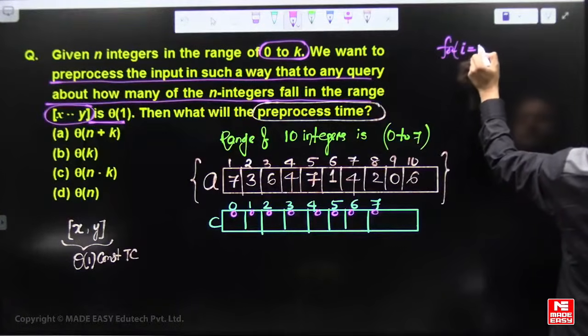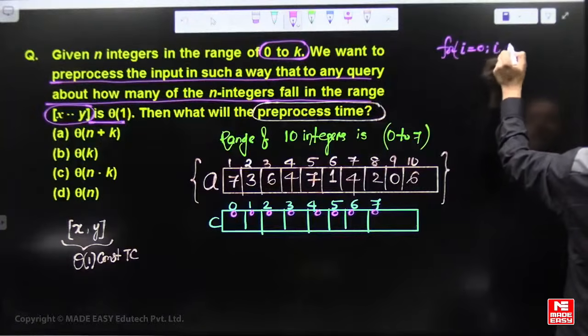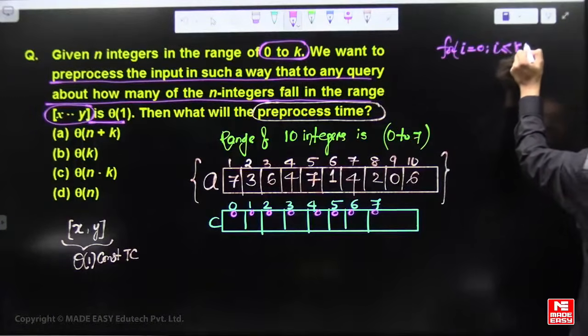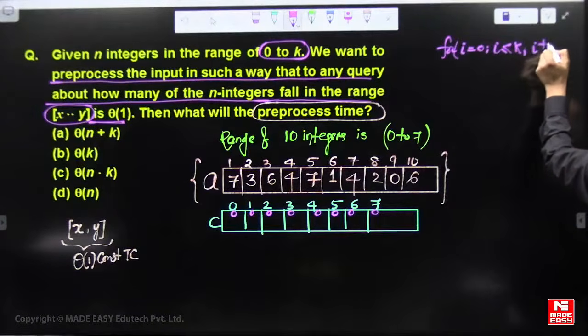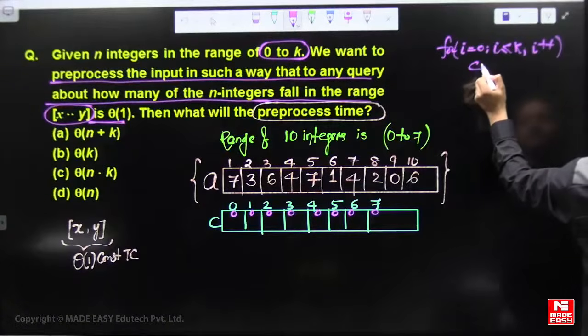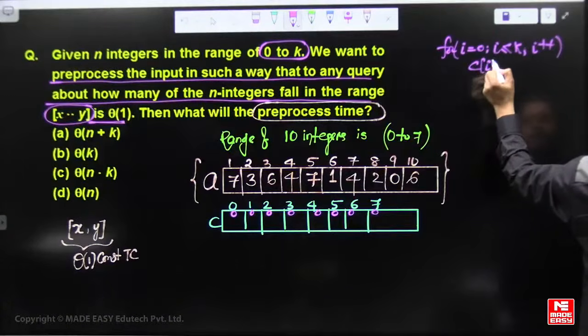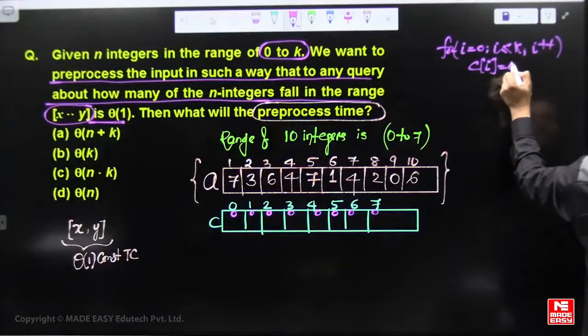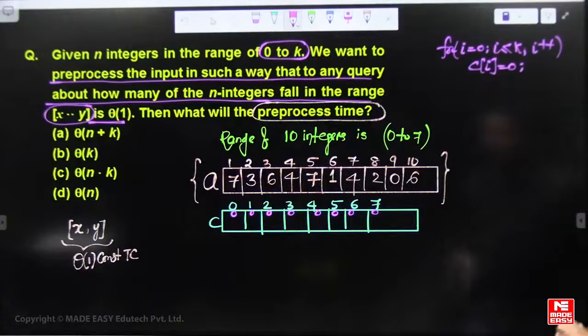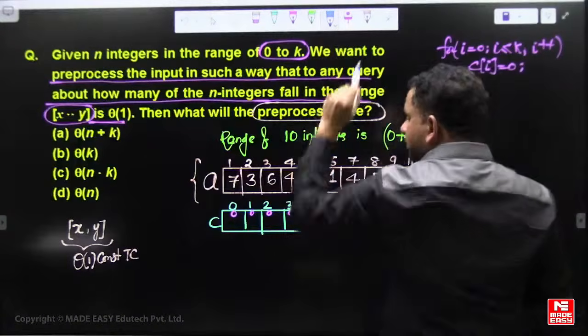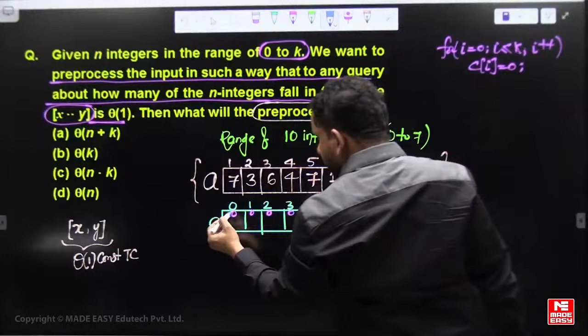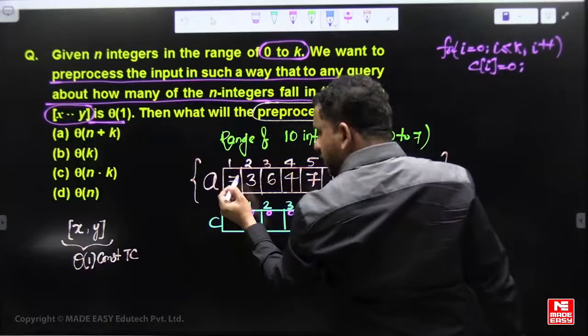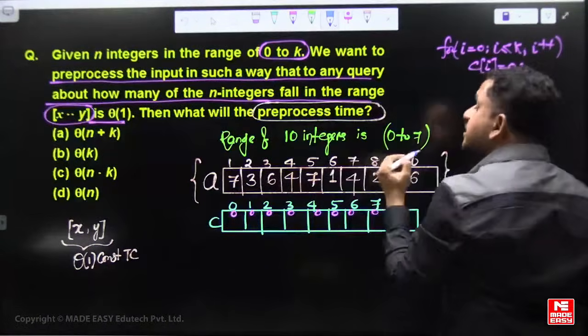For i is 0, i less than or equal to k, i plus plus, C of i is initialized to 0. Then after that, increase the frequency of each element.